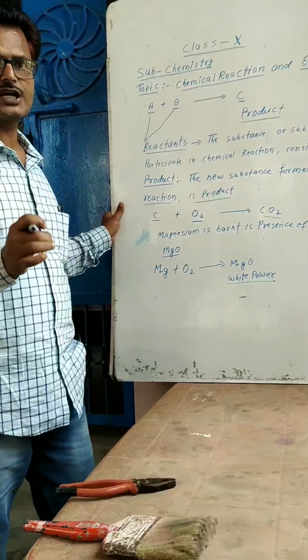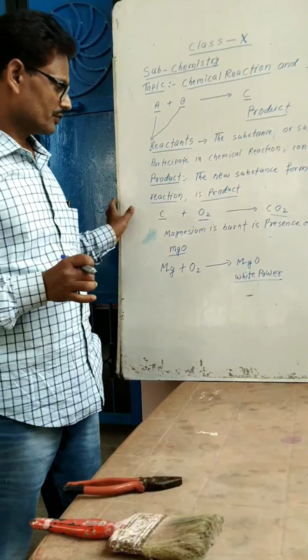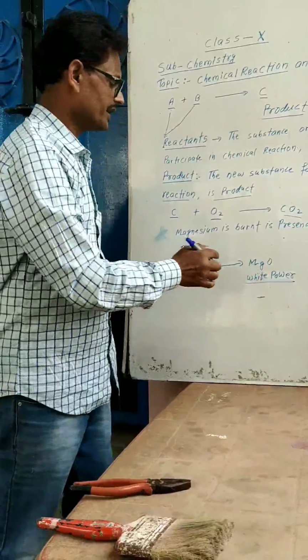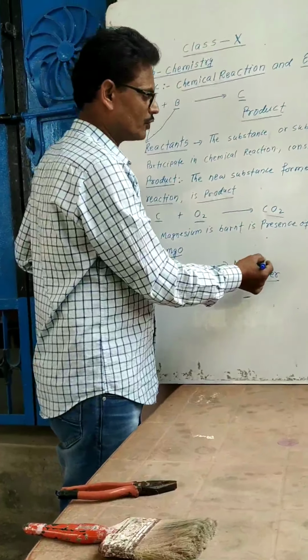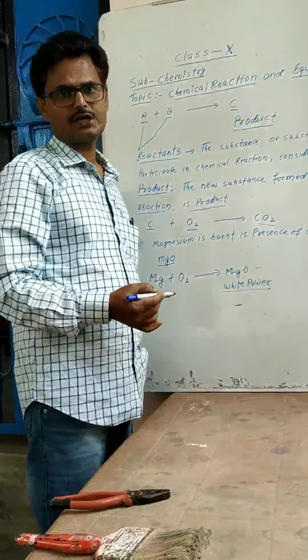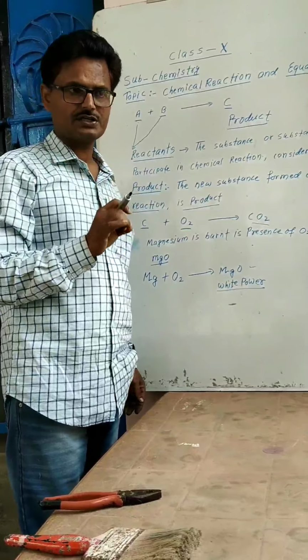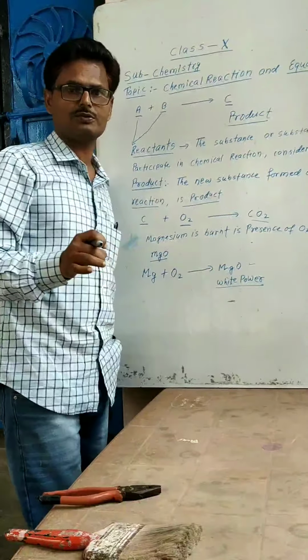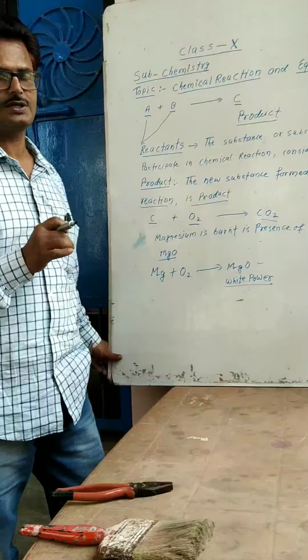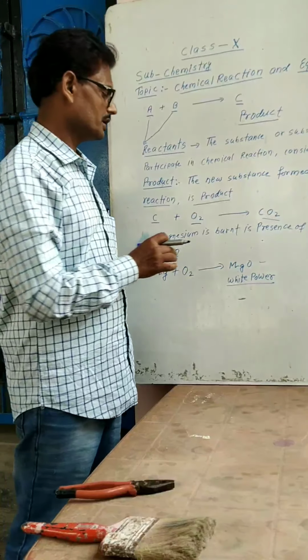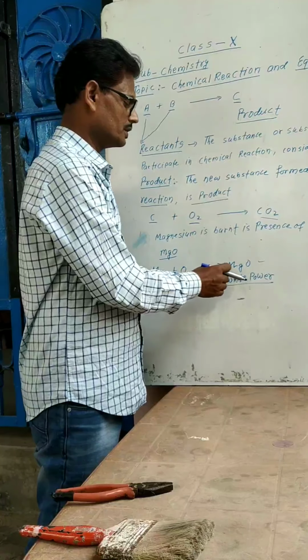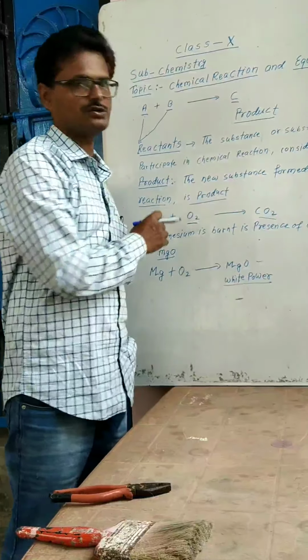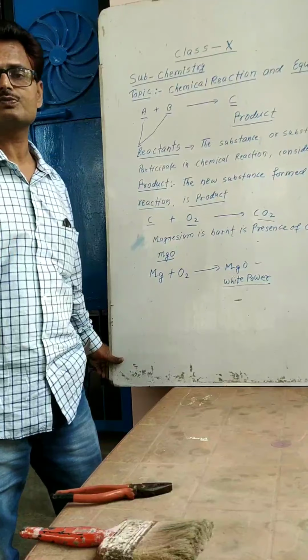Magnesium oxide is a basic oxide because when it interacts with water, it forms magnesium hydroxide, and magnesium hydroxide is a base. How do we say? Magnesium hydroxide is a base. Why do we say so? It is said so because whenever it is treated with red litmus, red litmus turns blue.